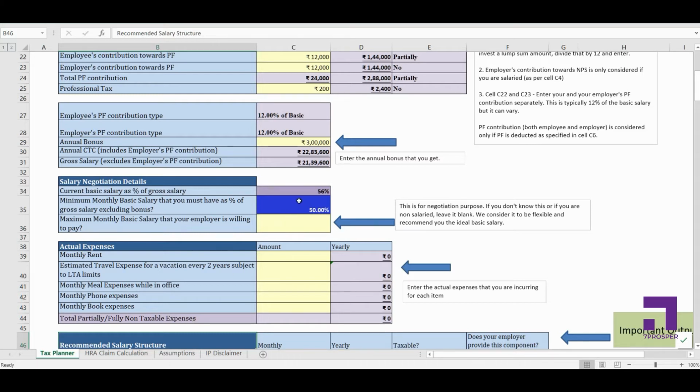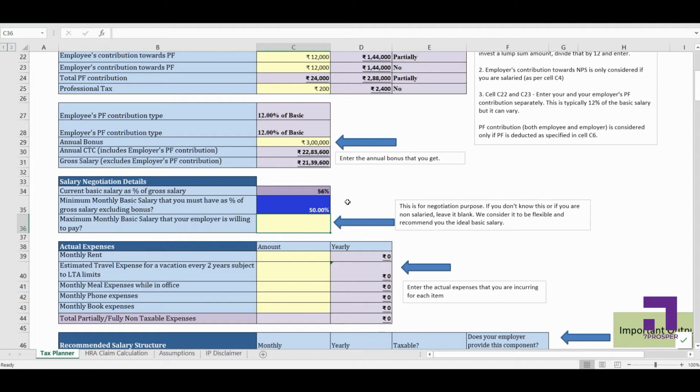Now for that, I need one more data point here: the maximum monthly basic salary that your employer is willing to pay. To calculate the optimal salary structure, we have to strike a balance between basic salary, your HRA, and your other non-taxable and taxable components. And for that, we need to know how much maximum basic salary your employer can provide. Employers might have a problem in providing you a higher basic salary, because a higher basic salary also comes with higher gratuity. It also comes with higher PF, but higher PF we are taking care of by keeping the CTC the same.